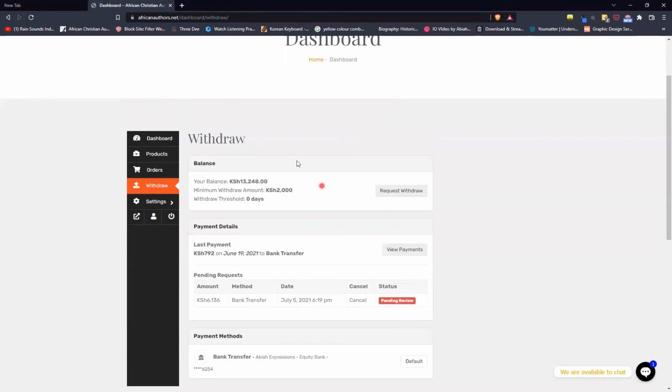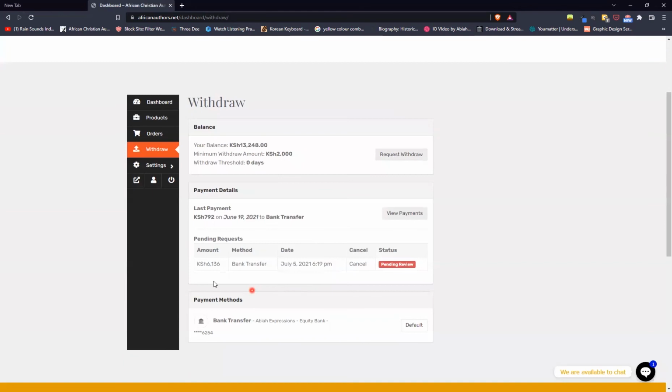So you're able to come here, and if this author wanted to withdraw this amount, they just request a withdraw, and that request is going to be received by the ACABA team, and they will process. Then you can see the payment details. This author has already asked for 6,136. You can ask for whatever amount you need, as long as it's more than 2,000. So for the author with 13,000, they can ask for the entire amount, 13,000. They can ask for 5,000, for 10,000, whatever it is that you want to withdraw per time.